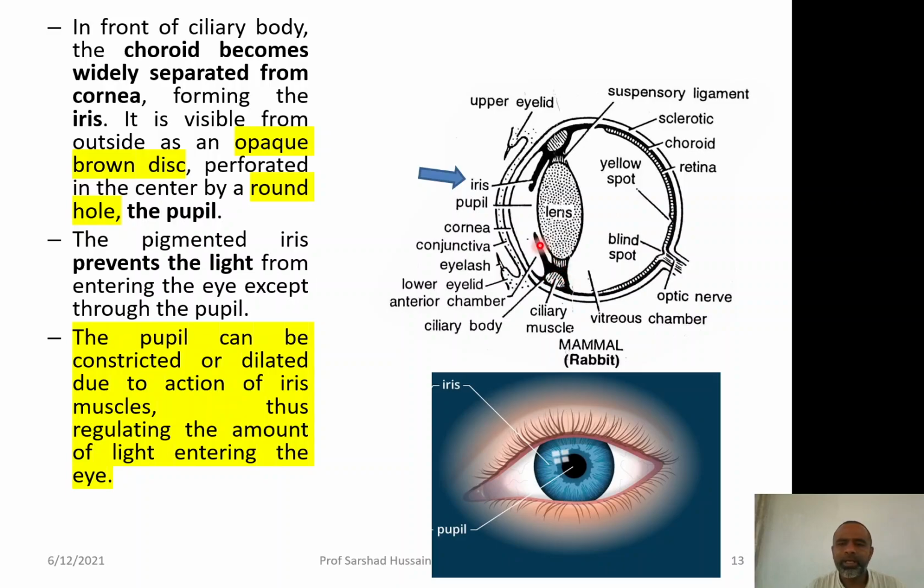Thus, they regulate the amount of light entering into the eye. So, by constricting itself, it will allow much more light to enter, and by dilating itself, it will narrow down this pupil or the hole. As a result, less light will enter into the eye.